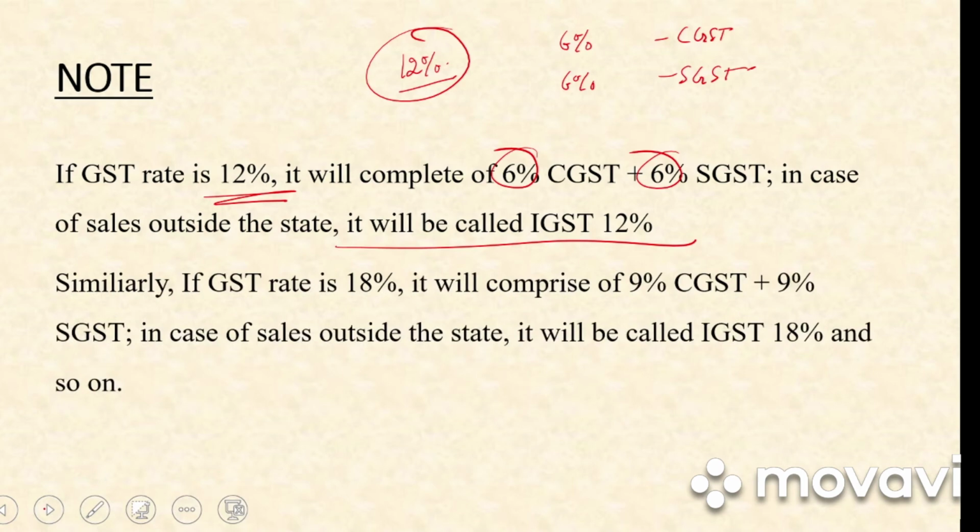Similarly, if GST rate is 18%, it will comprise 9% CGST and 9% SGST. And if outside the state, it will be 18% IGST.